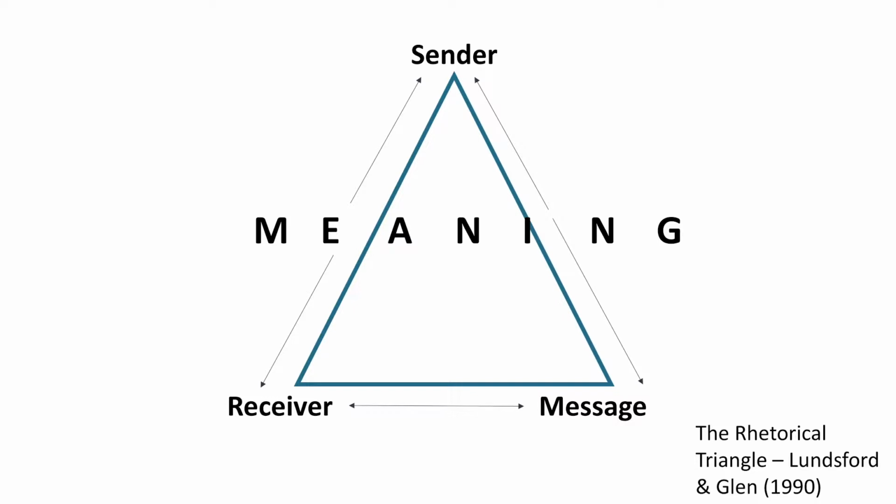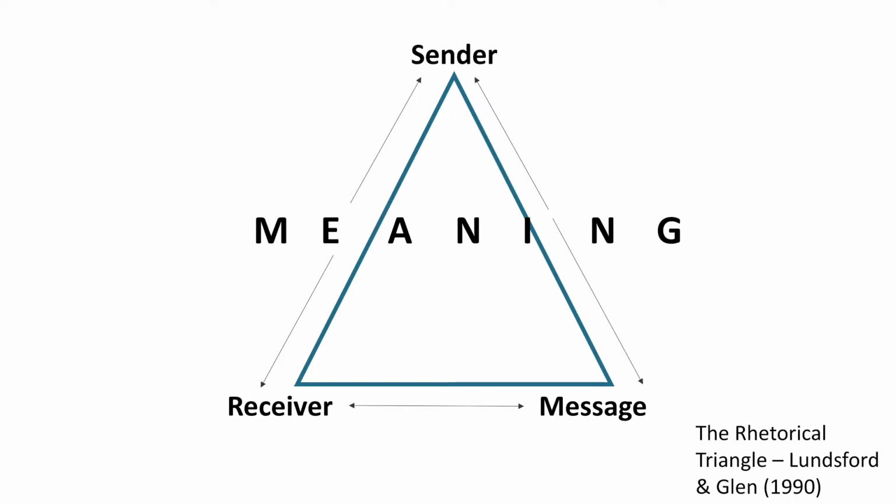It posits that the sender is communicating with the receiver, but how the receiver understands the sender and going back and forth helps create meaning in just the same way as how the receiver understands the message and how the sender understands the message. In other words, there's no such thing as an inherent meaning of a text. It's always being created through the interactions of these different elements. It's important to note that the rhetorical triangle can be applied to all forms of communication, from books and emails to phone calls and speeches, and even talking to your mom.